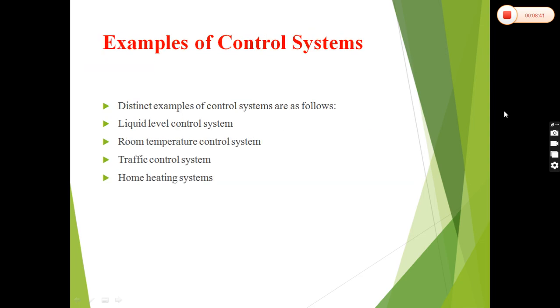The examples of control systems: distinct examples of control systems are liquid level control systems, room temperature control systems, traffic control systems, and home heating systems.